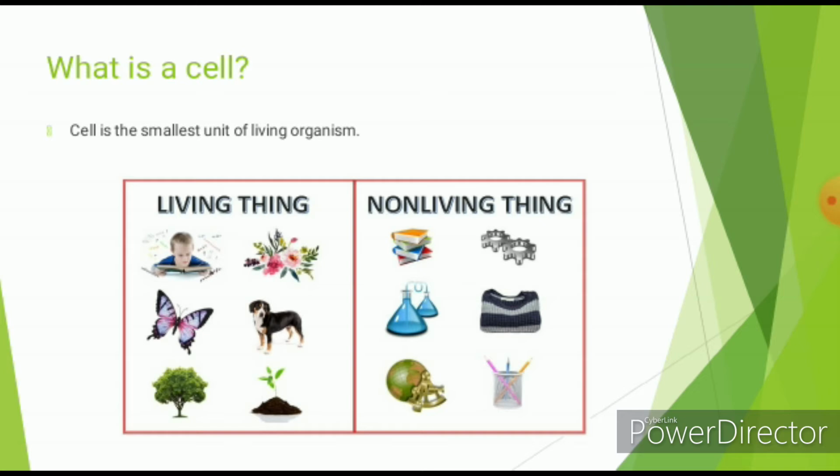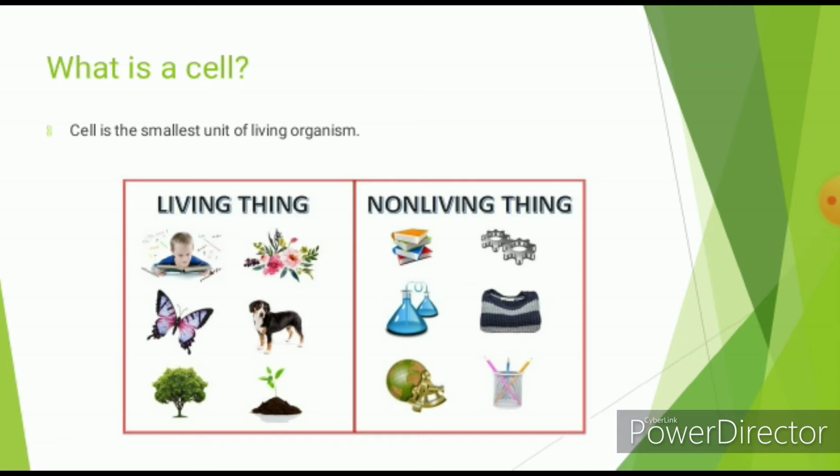They can show some activities like growth, breathing, reproduction and movement. These all happen because of the presence of cells. Non-living organisms cannot perform all those activities. So, presence or absence of cells can only divide the organisms into living and non-living.